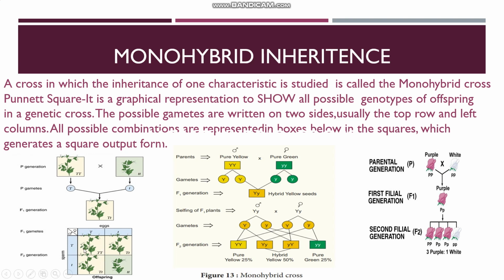So the phenotype of this plant is tall, the phenotype of this plant is tall, the phenotype of this plant is tall, and the phenotype of this plant is short. Out of the 4 plants, 3 are tall and 1 is short. So this is called the monohybrid phenotypic ratio. 3 tall is to 1 dwarf.